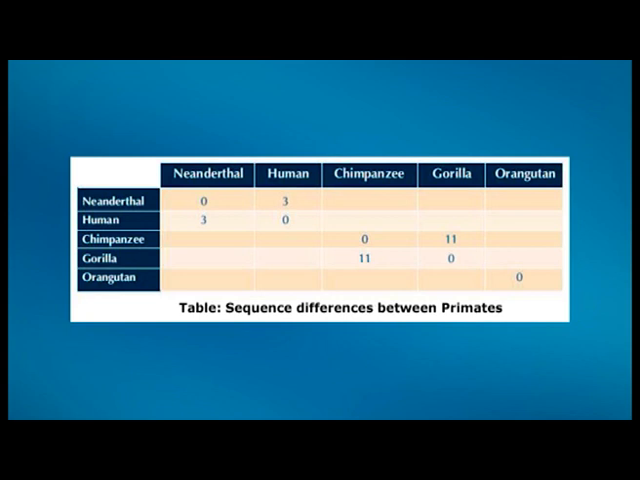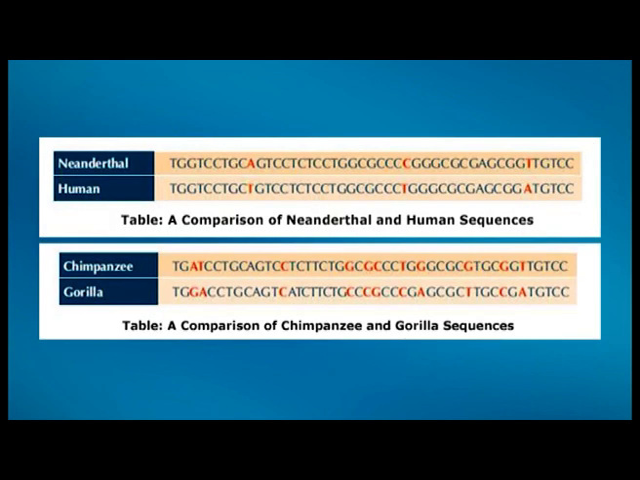For example, Neanderthal and human differ at 3 nucleotides in this sequence, whereas chimpanzee and gorilla differ at 11 points. Tables 2 and 3: the number of nucleotide differences between two sequences divided by the total number of nucleotides in each sequence, in this case 46, gives the proportional distance between the two sequences.